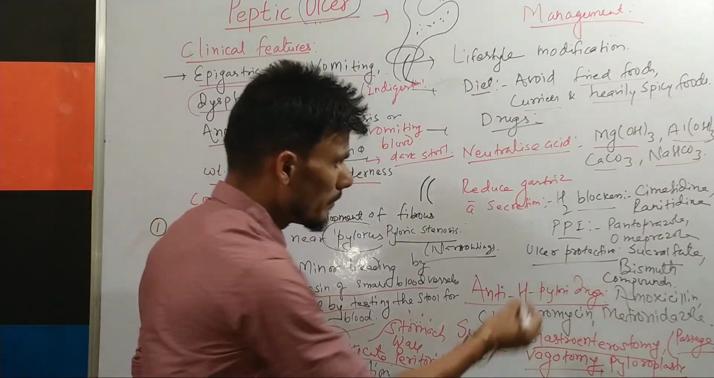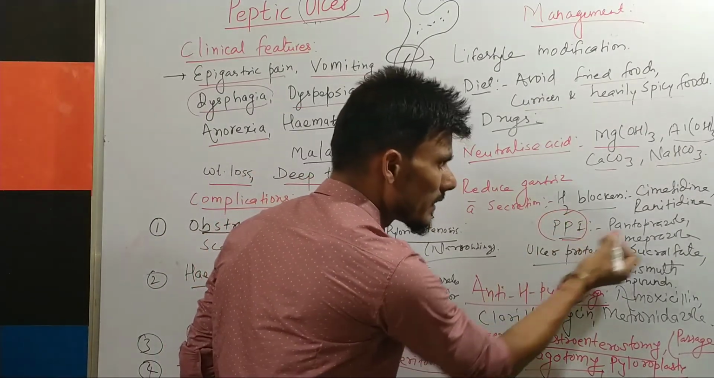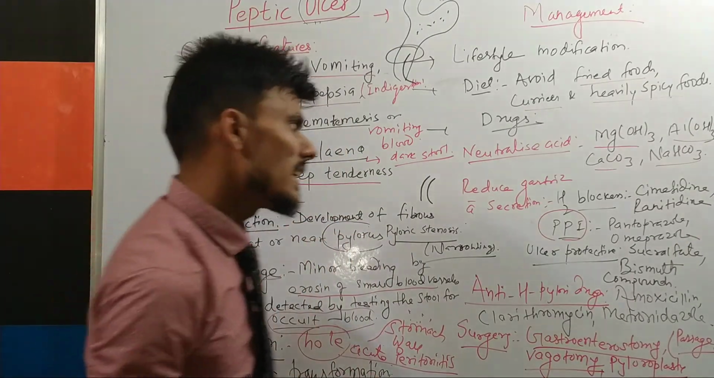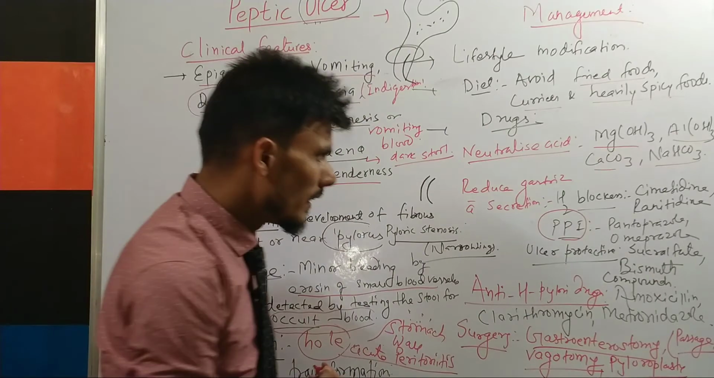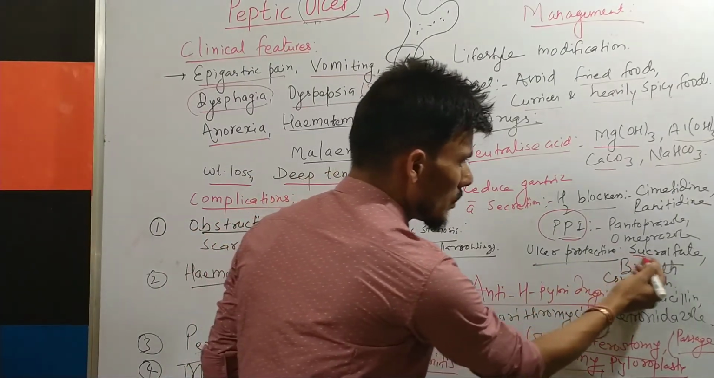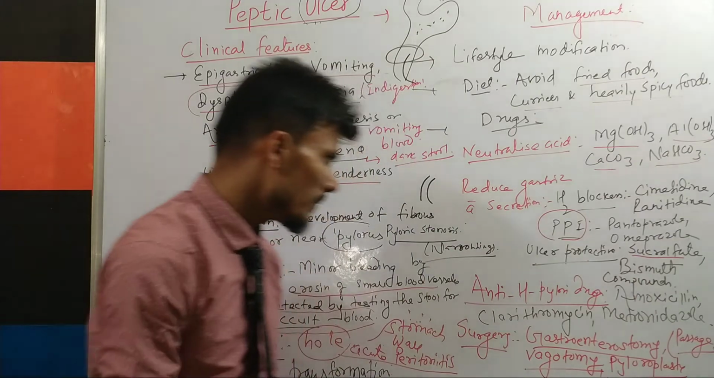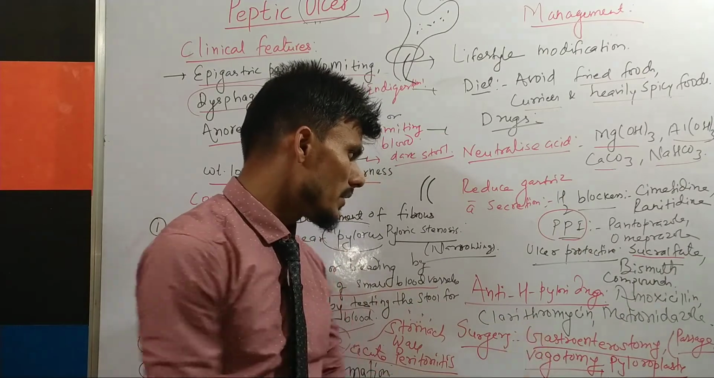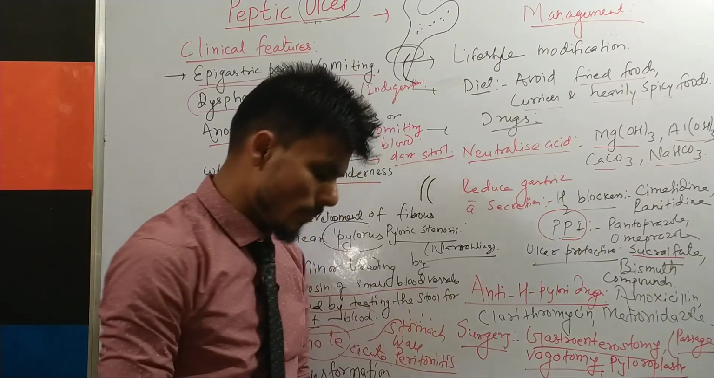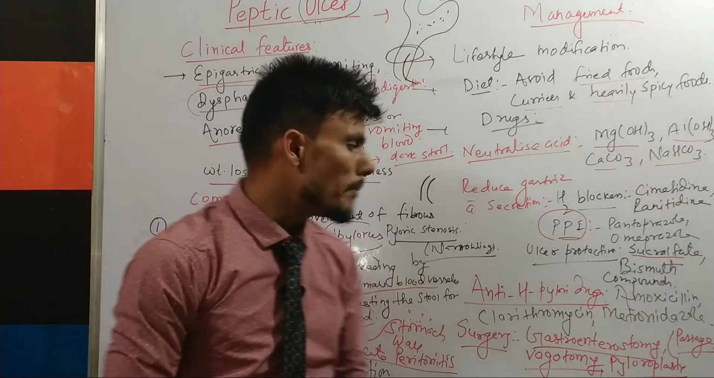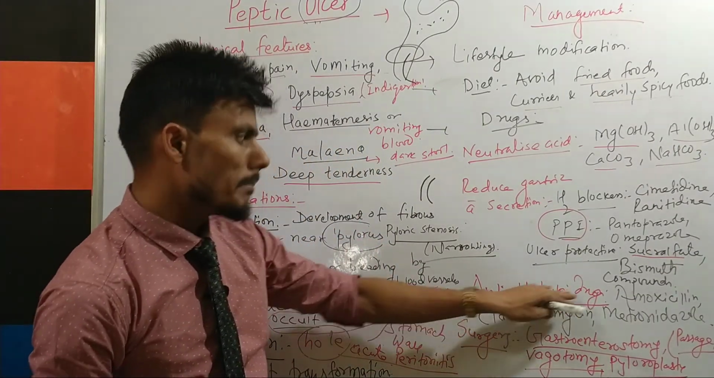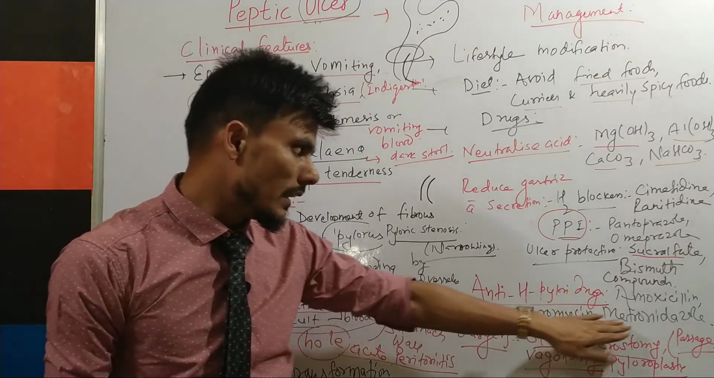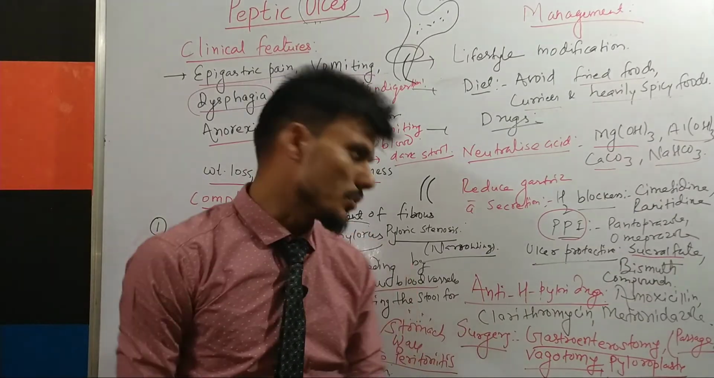After that, you can give PPI, that is proton pump inhibitor. Examples are pantoprazole, omeprazole, lansoprazole, rabeprazole. All these are examples of proton pump inhibitors. And there are some ulcer protectives like sucralfate and bismuth compounds. And then you can give some antibiotics also, like amoxicillin and clarithromycin, that will eliminate, or you can say eradicate, the bacteria Helicobacter pylori. As I told you in the etiology, this bacteria is responsible for causing peptic ulcer. And we can also give metronidazole as well as tinidazole.